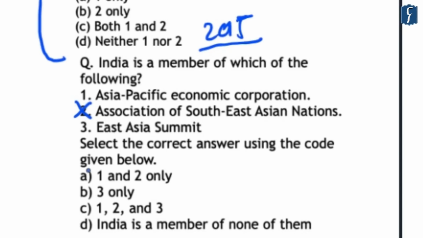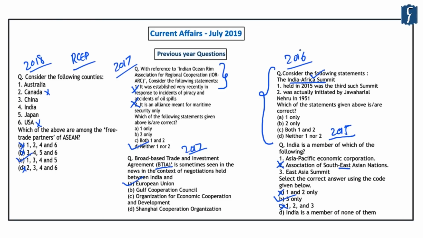And hence you can easily eliminate A and C. And we know that India is a free trade partner of this ASEAN grouping. So the correct answer here is 3 only. Now, what does this analysis signify, or what is the takeaway from analysis of these questions that were asked previously in the preliminary examinations? So here we understand that in the preliminary examination, questions can be asked from those areas